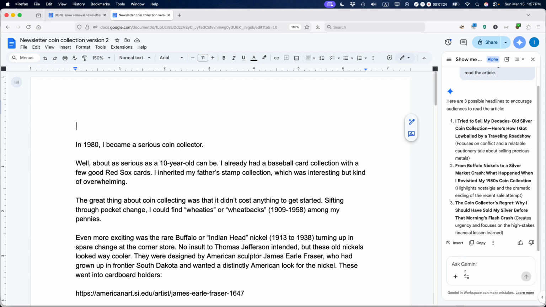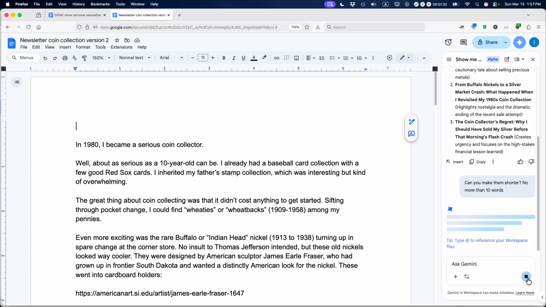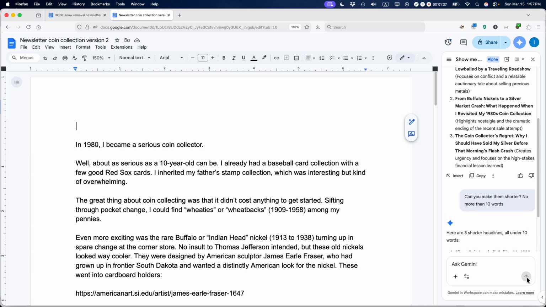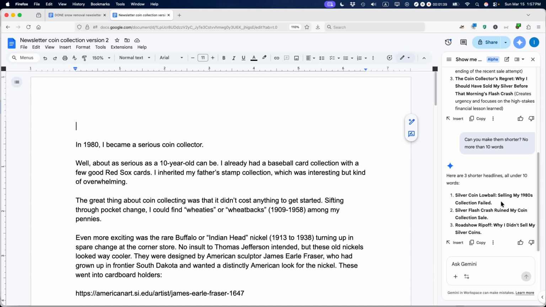And I'm going to ask it, can you make them shorter? You know, no more than 10 words. And let's see what happens. So that's one of the good things about Gemini, you can ask it to refine its answer. Here are 3 shorter headlines, all under 10 words. Silver coin lowball: selling my 1980s collection failed. A silver flash crash ruined my coin collection sale. Roadshow ripoff: why I didn't sell my silver coin.